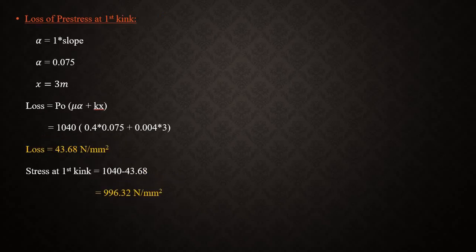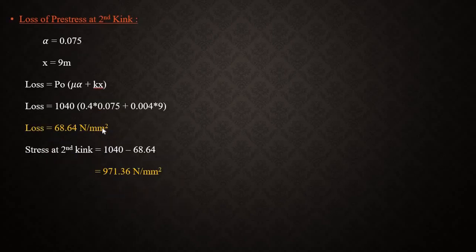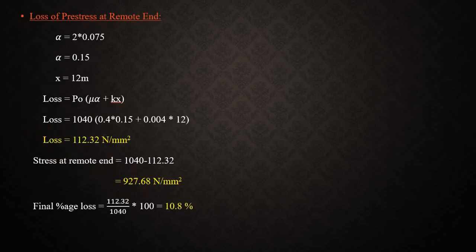You can observe the loss. The first loss was 43, the second loss was 68, the third loss was 112.32. As we move from the left end to the right end, or from the initial point to the remote end, this loss keeps on increasing.